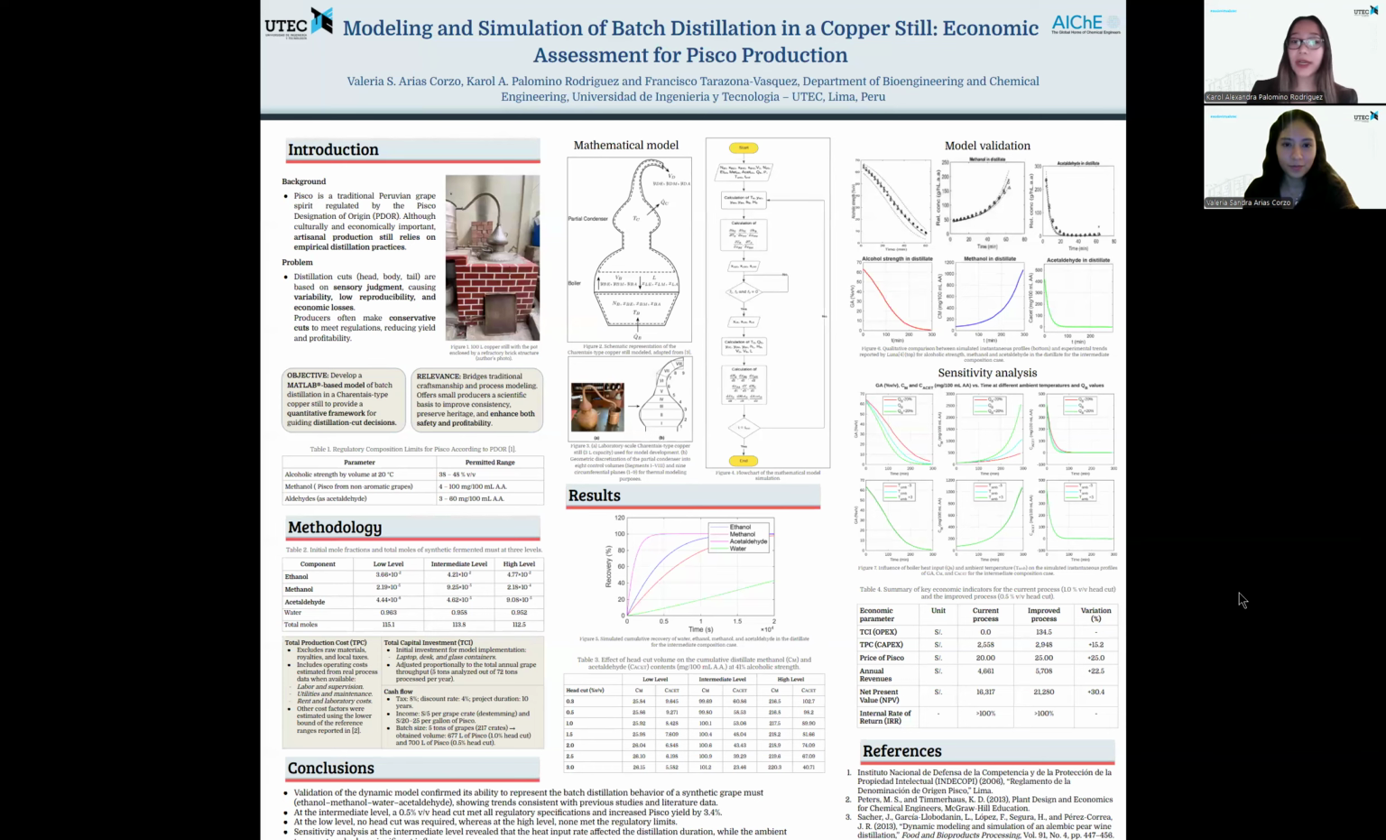Good afternoon. My name is Karol Palomino, and together with Valeria Arias and Professor Francisco Tarazona, we developed this work titled Modeling and Simulation of Batch Distillation in a Copper Still, Economic Assessment for Pisco Production.